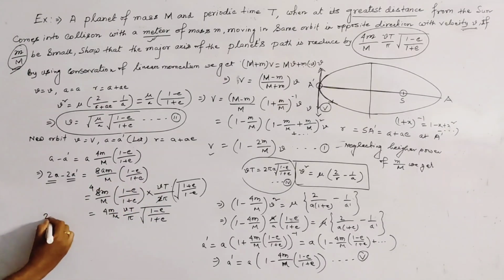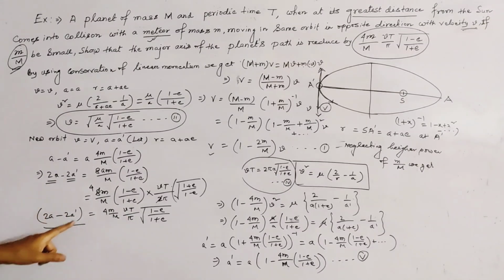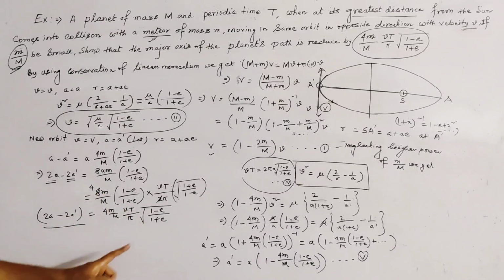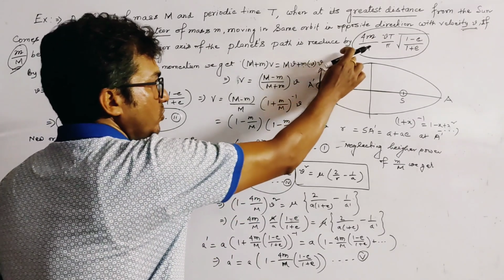Okay, so this is the value of 2a minus 2a dash. That is, the reduction of major axis is given by 4 into m by M into Vt by pi into root under 1 minus e by 1 plus e. This is our required result.